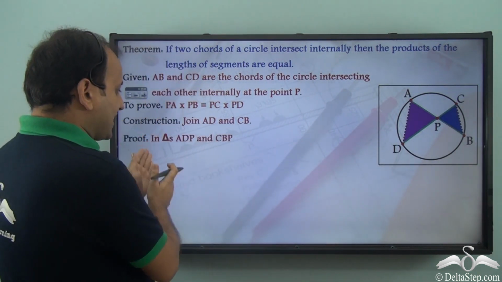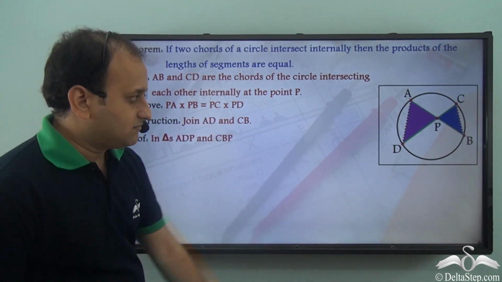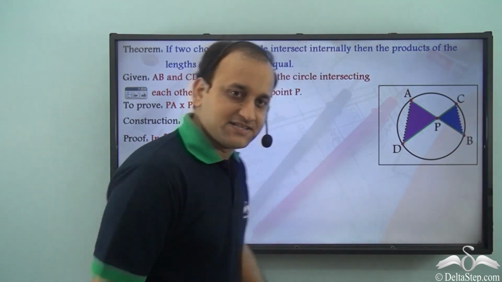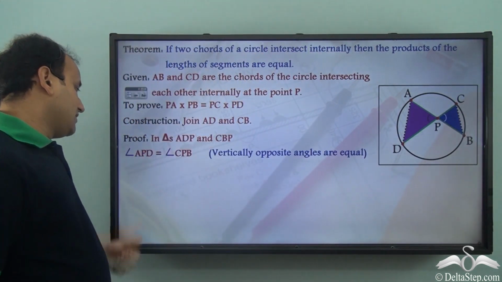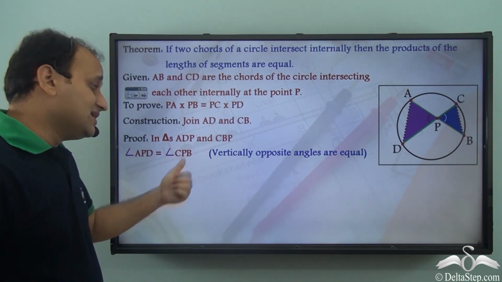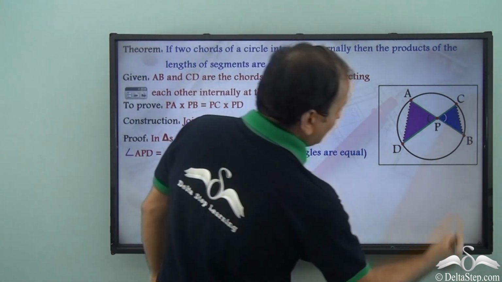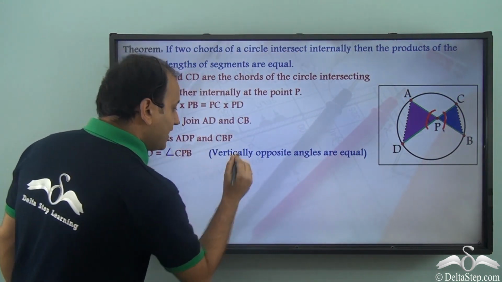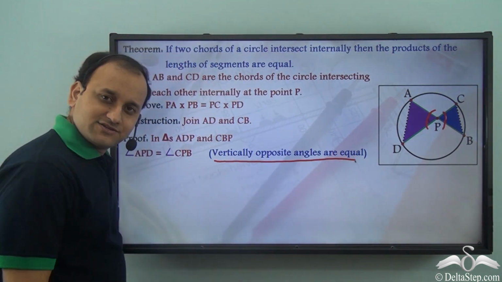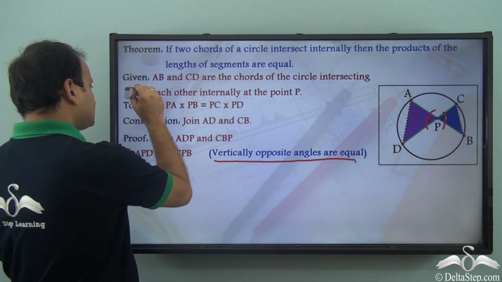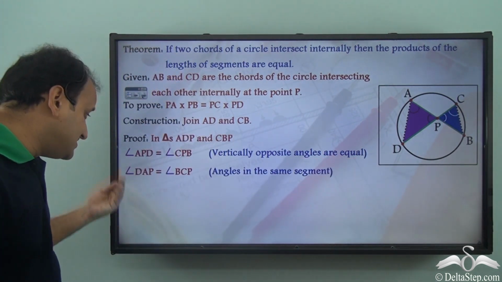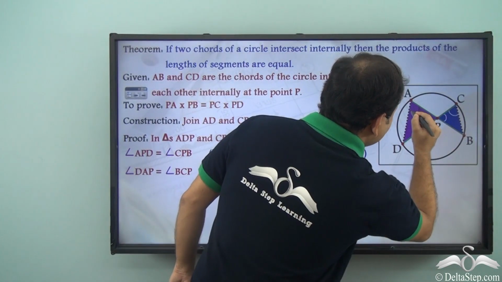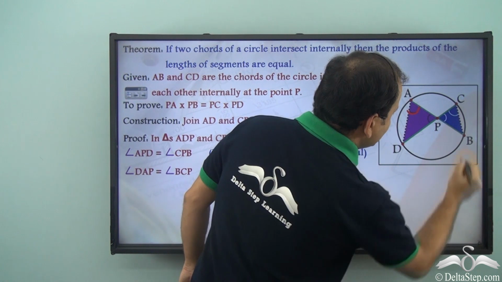Now in triangles ADP and CBP, angle APD is equal to angle CPB. Why? Because they are vertically opposite angles, so they will be equal. Next, angle DAP is equal to angle BCP.